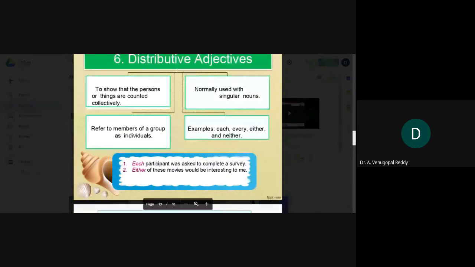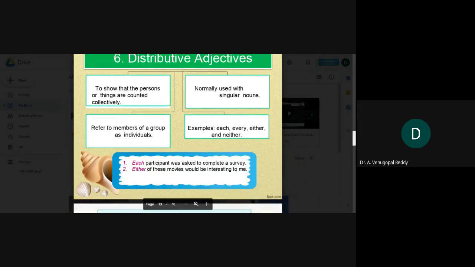Let us see an example. Each participant was asked to complete a survey. Let us see another example. Either of these movies would be interesting to me. So each, every, either, and neither, these are all known as distributive adjectives.